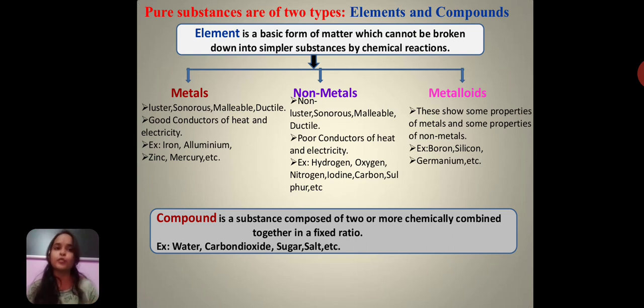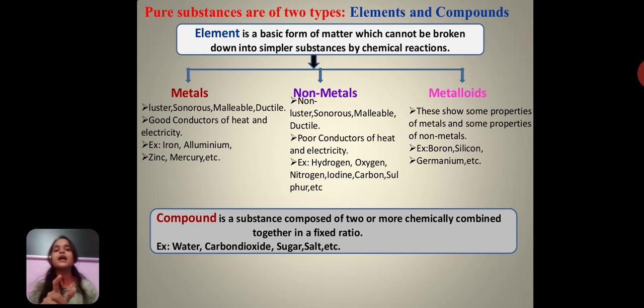An element is a basic form of matter which cannot be broken down into smaller substances by chemical reaction. Take the example of the hydrogen molecule, which we represent by H2. On chemical reaction, H2 can be broken down into H and H. Here we are breaking a molecule into an element. This element, on further chemical reaction, will not give us simpler substances. So the simplest form of a substance is known as an element, we can say.